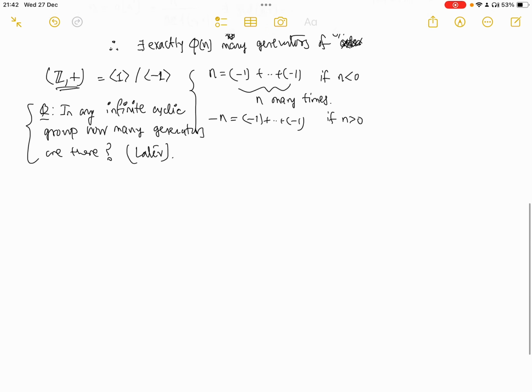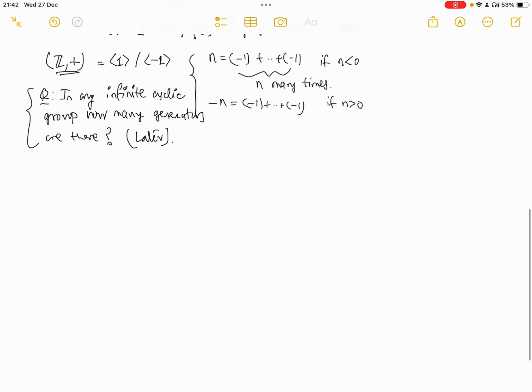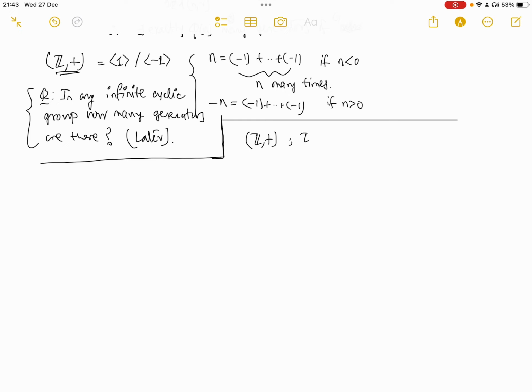Now I will slightly digress from whatever we are talking about for cyclic groups, and we'll see some particular examples of groups. So far we have seen Z plus and Zn plus for cyclic groups, and for non-cyclic groups we have seen these.